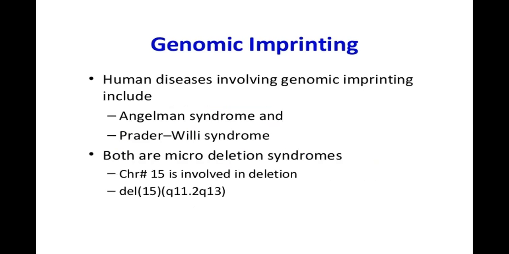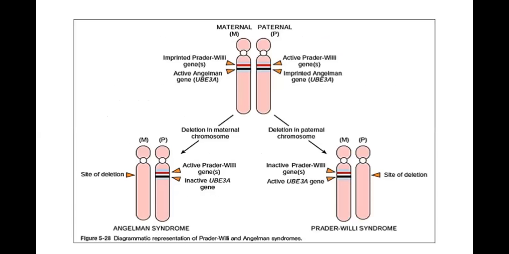Human diseases involving genomic imprinting include Angelman syndrome and Prader-Willi syndrome, as I've already said. Both are microdeletion syndromes. If chromosome 15 is involved in deletion, deletion of 15q11.2-q13 is seen in this case. Okay, it's a microdeletion syndrome.